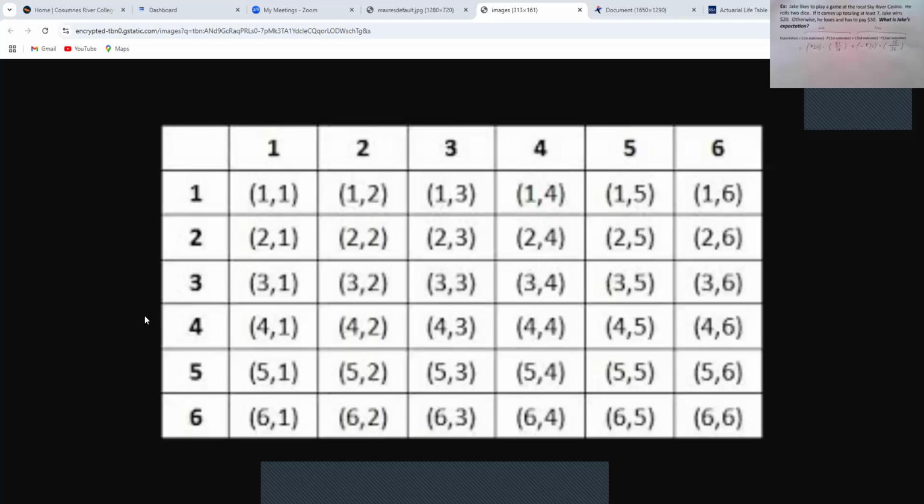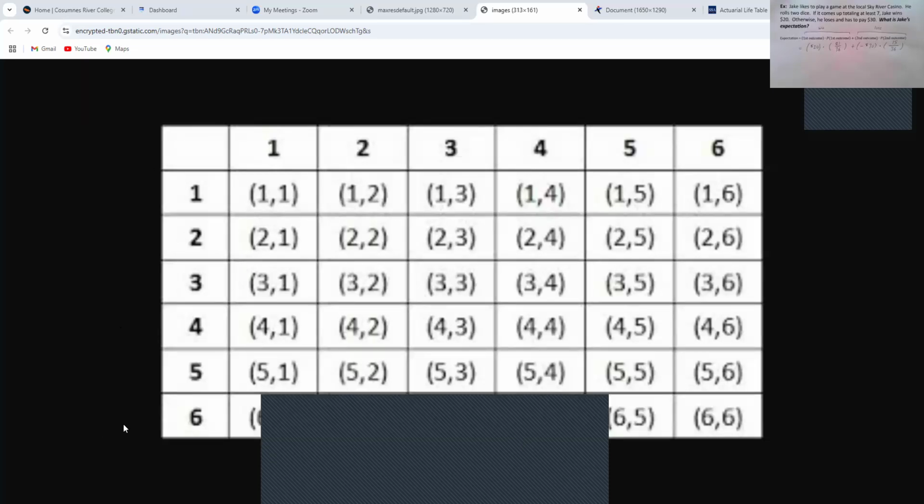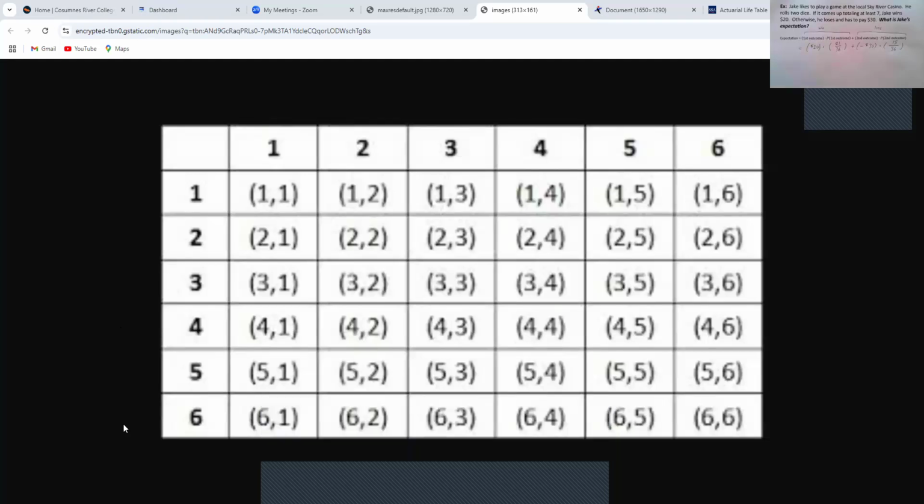If you don't like that, if you're like, I'm not sure, this guy seems a little shady, I don't believe him, I want to go check for myself, well, go ahead and go to the chart and then find all the ones that don't total to at least 7. That means they total to less than 7. You would see, here's one that adds up to 6. 1, 2, 3, 4, 5 of them that add up to 6. So 5 plus 4, these 4 add up to less than 7, plus 3, these 3 add up to less than 7, plus 2, plus 1.